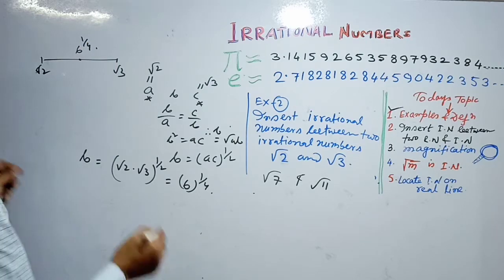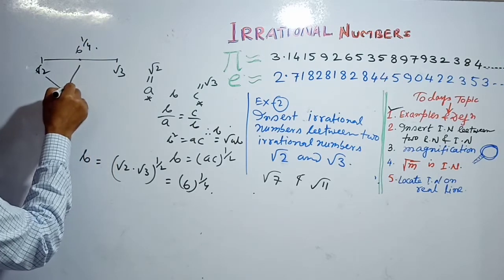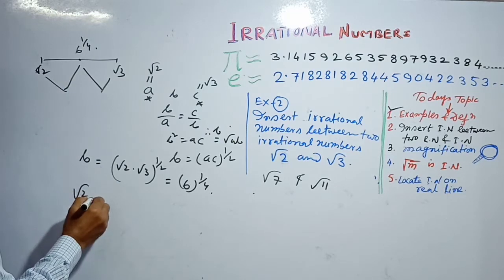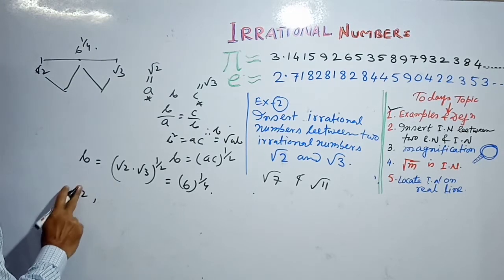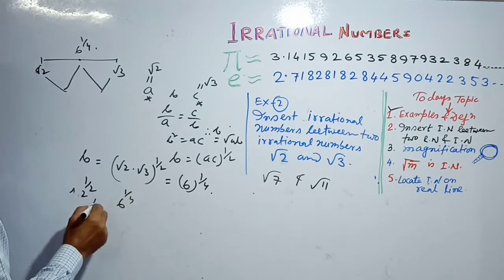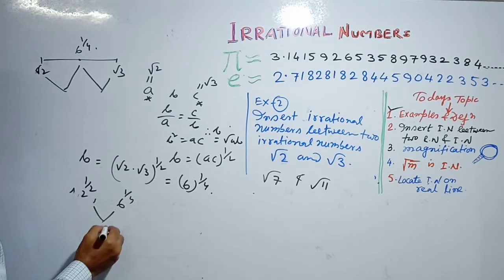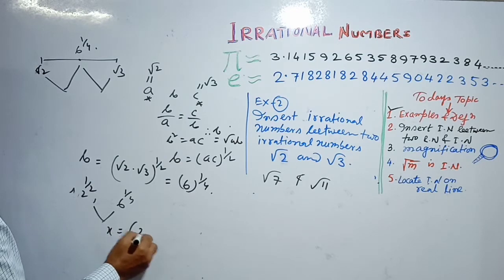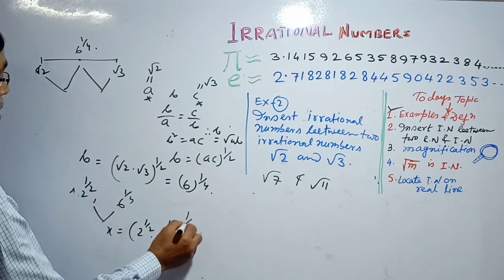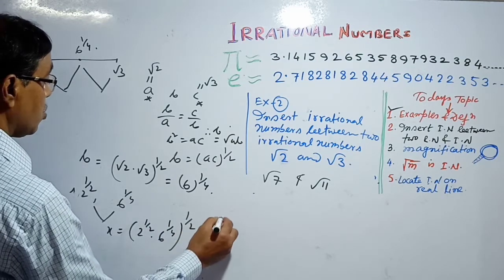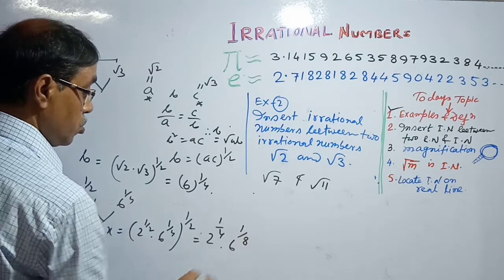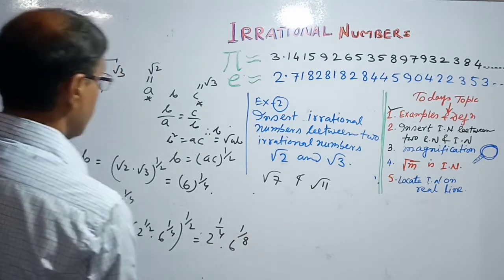We can easily get another irrational number between root 2, that is 2 to the power half, and 6 to the power 1 by 4. The irrational number is x equals 2 to the power half into 6 to the power 1 by 4 whole to the power half, that is 2 to the power 1 by 4 into 6 to the power 1 by 8.